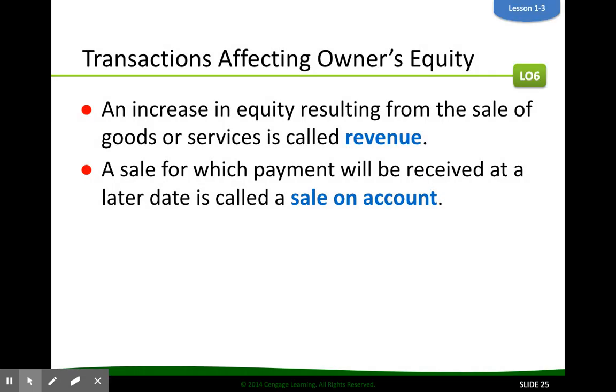It is important to know that even if no cash is received, a sale is recorded at the time of the sale. Okay, so even if you're going to give the company 30 days to pay you, you're going to record that sale at the time that you make the sale. This is really important because it's also one of our GAAP rules.